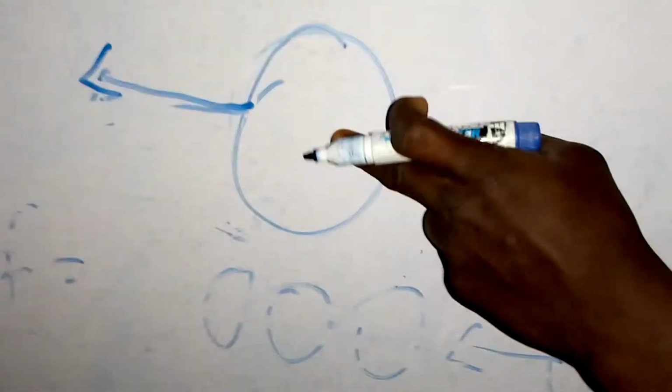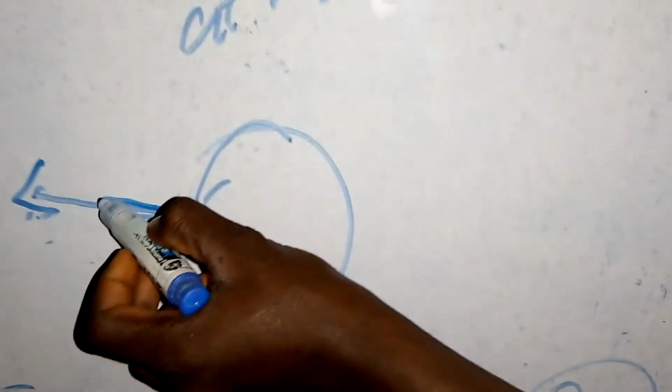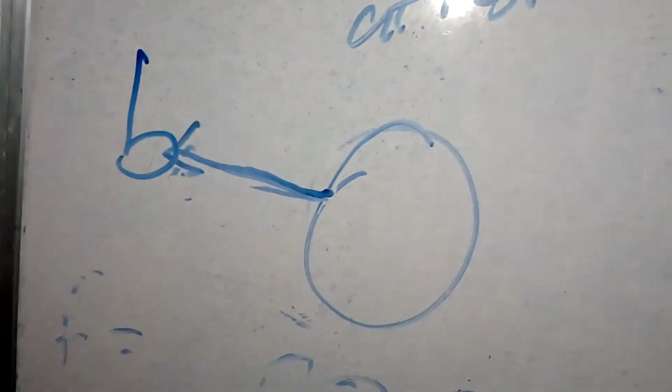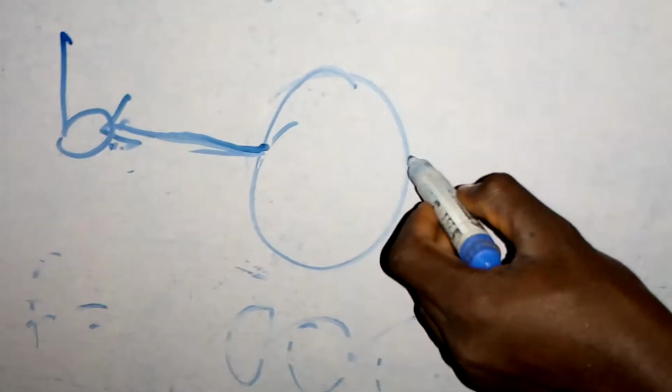Note that the object has mass. The object is moving in this direction, and lo and behold, someone kicks the ball. You will notice the ball was moving towards this direction, but when someone kicks the ball back, it moves in this direction. So there is a change in momentum there.